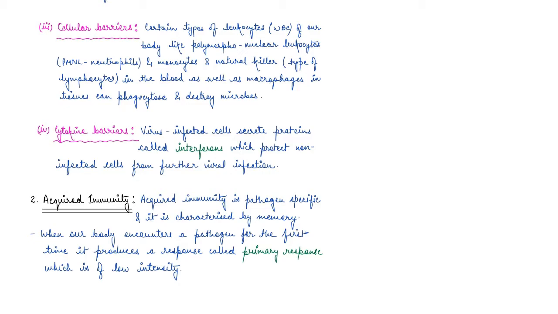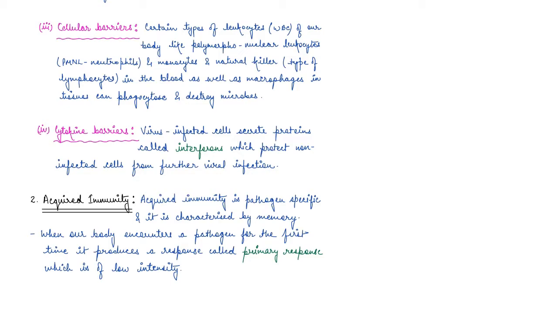So these leukocytes, then we have monocytes, we have different types of lymphocytes in the blood, we have macrophages, right? So there are a lot of cells present in our blood which phagocytose, break down and destroy microbes. So this is the cellular barrier.